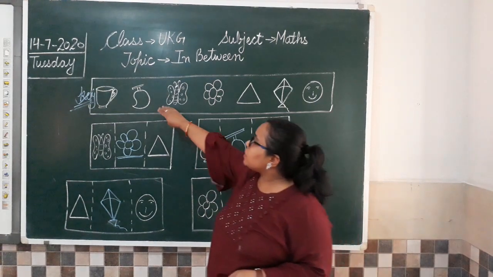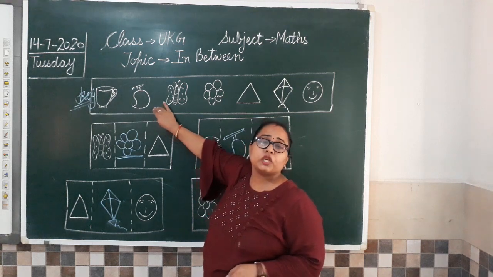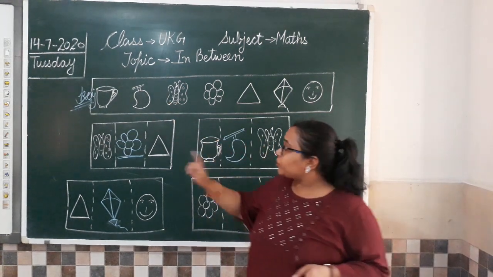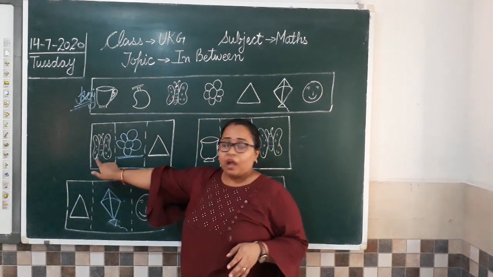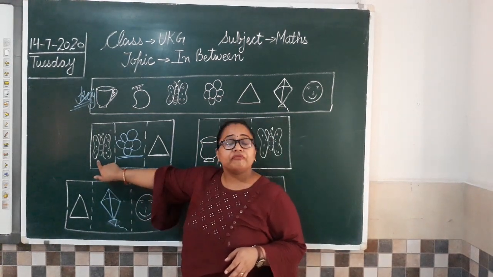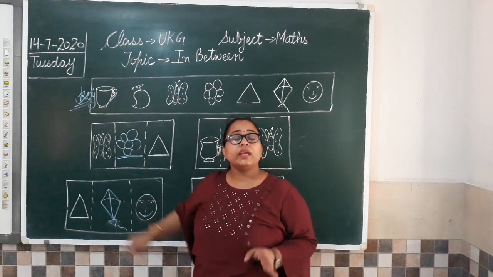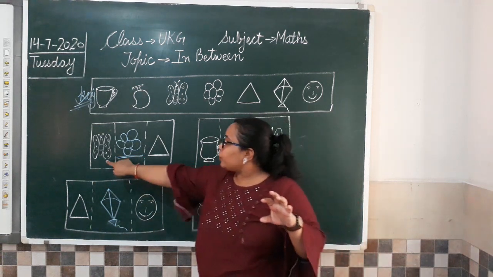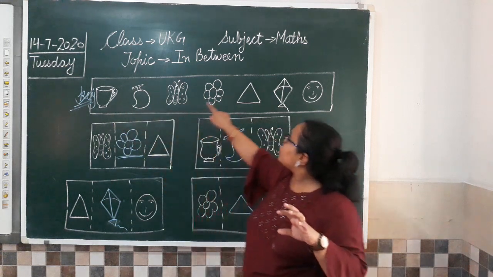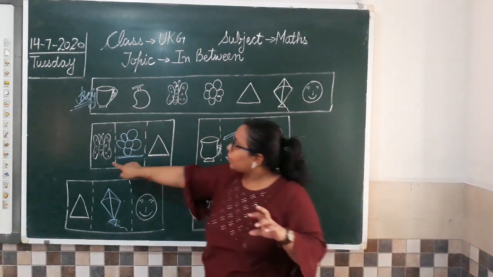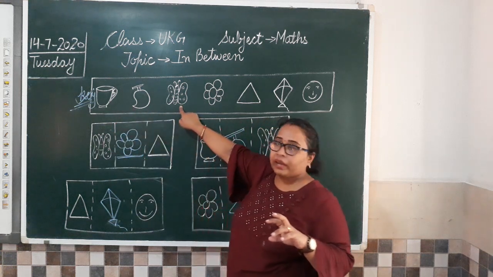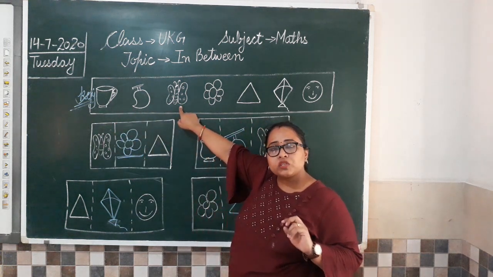So just observe it and read this picture box carefully. आपको ध्यान देना है कि कौन सी picture दी हुई है आपको. After that, you have to see the first picture. सबसे पहले आपको ये देखना है कि first picture कौन सी दी हुई है, ठीक है. After looking at the first picture, आप यहाँ पे उस picture को search करेंगे. As I told you, butterfly दिया है हमें. So we are going to search for butterfly. हमें butterfly मिल गया उस box में.